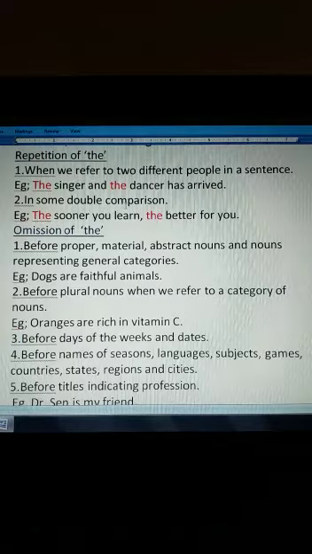Then in some double comparisons, when we use a double comparison in a sentence, like the sooner you learn, the better for you. So here the will be used twice. It will be repeated in a sentence.